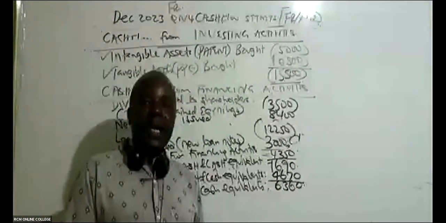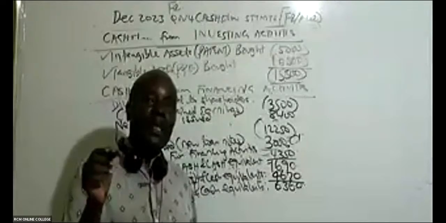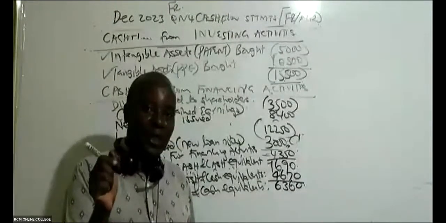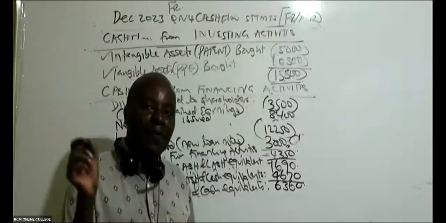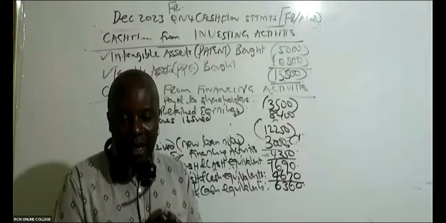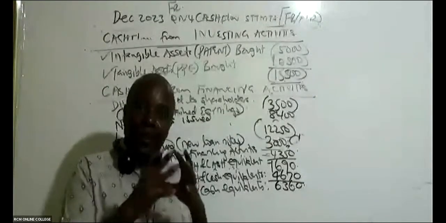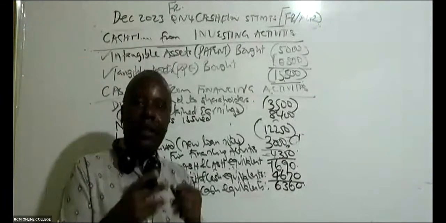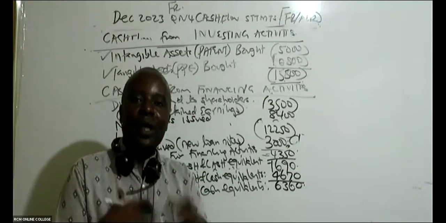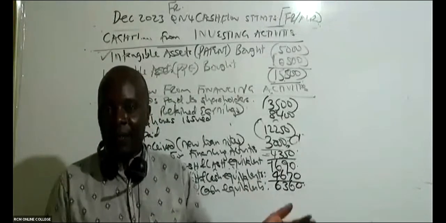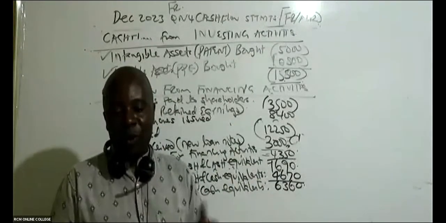So remember cash equivalents, for example, you go to your current assets and see things like fixed deposits. We have things like short-term investments. All those you add up with the cash which you have. Cash equivalents are basically those assets that you can liquidate very fast, like fixed term deposits, you can go and liquidate like that.